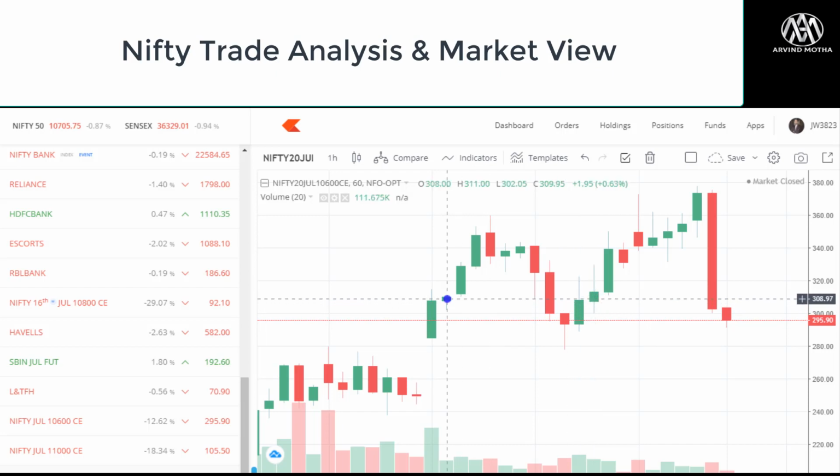That's my entry. You can see on the chart itself, there's a good high that was formed, and back to my support zone, and then from there it starts to go up. Right, so I'm going to make an entry and keep a stop loss somewhere at 280. That's my trade setup. I'm expecting a target of 360 to 370. That's my target.